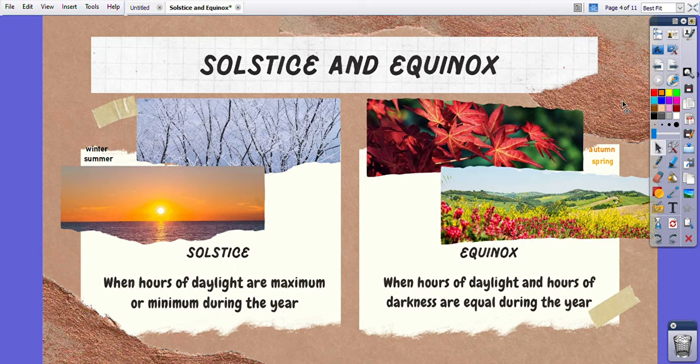So what exactly are solstice and equinox? When hours of daylight are maximum or minimum during the year, it is called solstice, and it happens in winter and in summer. When hours of daylight and hours of darkness are equal during the year, it is called equinox. It happens in autumn and in spring.